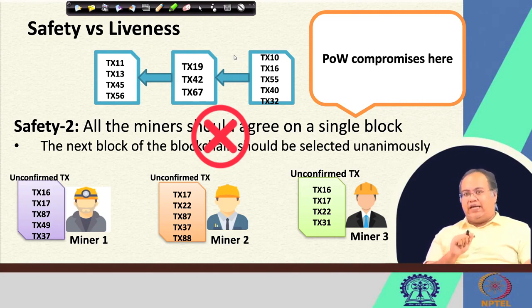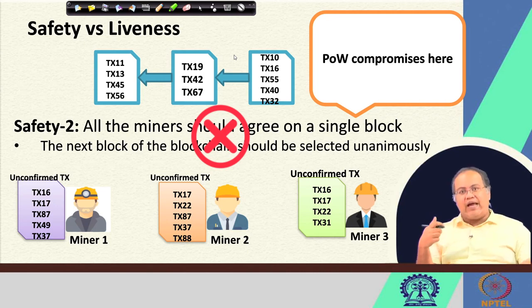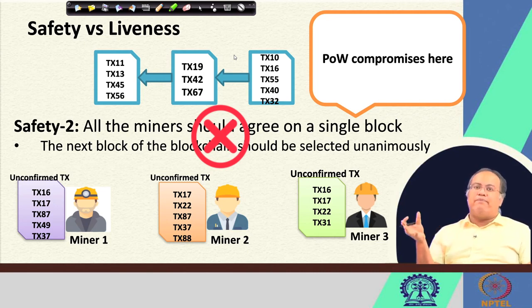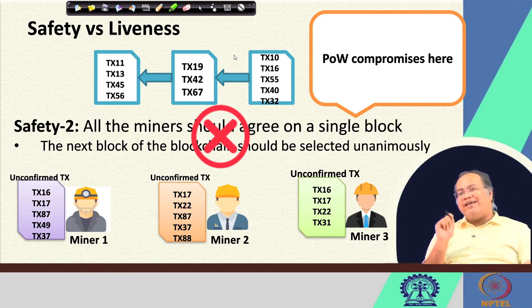We make a compromise there. But eventually we solve this safety problem, that we will see later on. After a certain number of consecutive blocks got added, we have a mechanism to select, if there are two correct blocks which have been added to a blockchain, which one I am going to choose next. We have a mechanism to do that, but immediately you cannot ensure this.